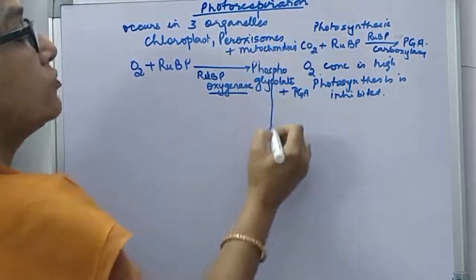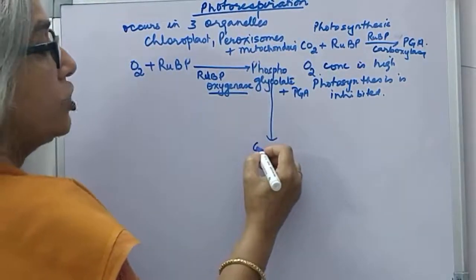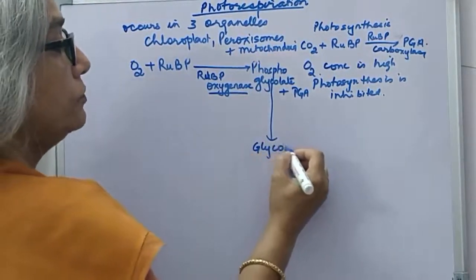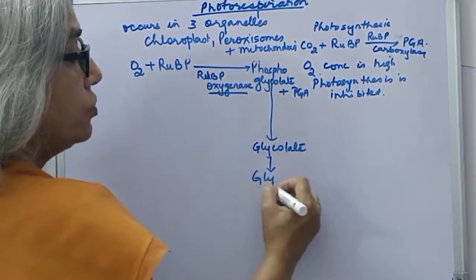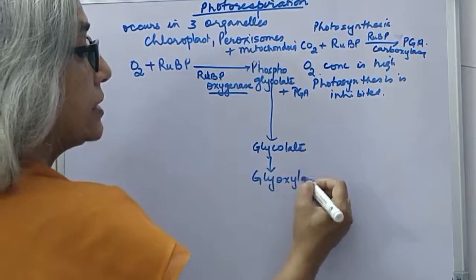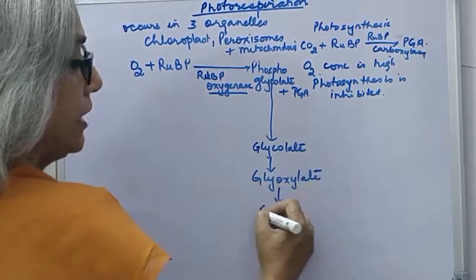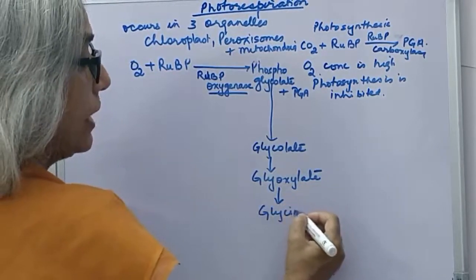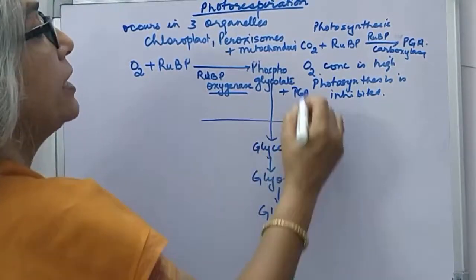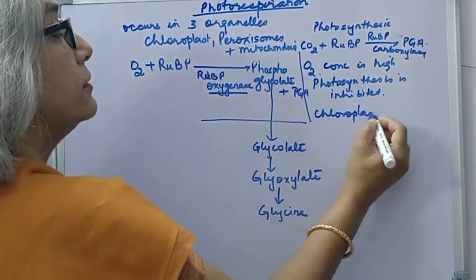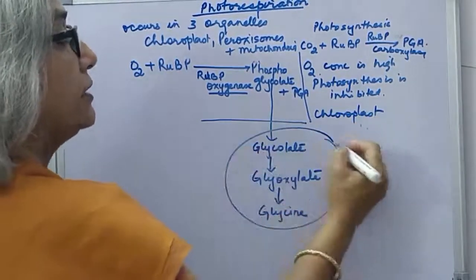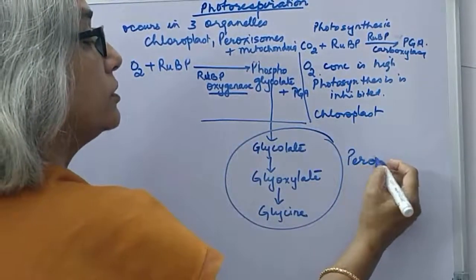Now this phosphoglycolate then changes into glycolate. Glycolate then changes into glyoxylate, and glyoxylate then changes into glycine. So the reaction till here takes place in the chloroplast. This reaction takes place in the peroxisomes.